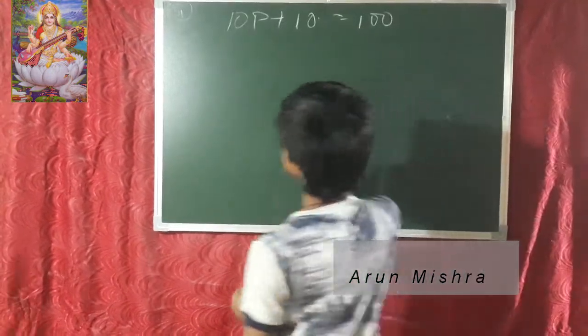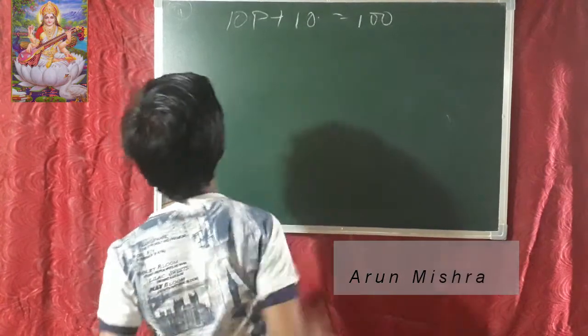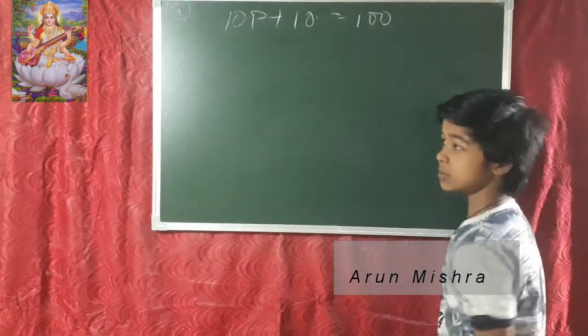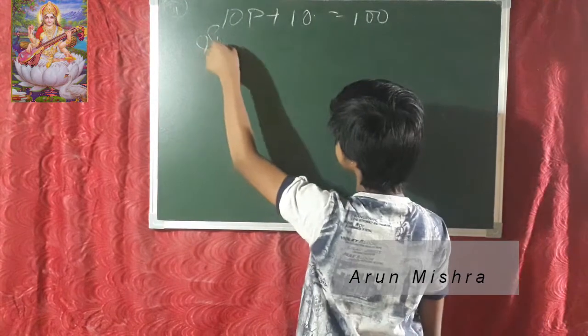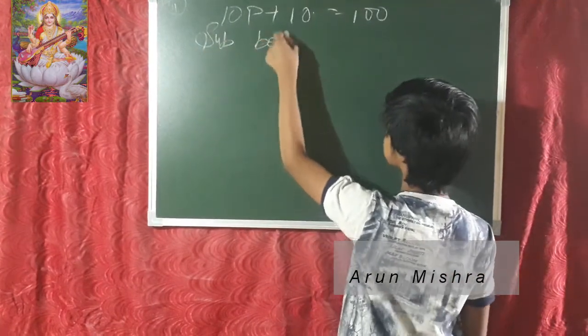So friends, now we are going to start our second question: 10p plus 10 is equal to 100. Add or subtract? Subtract. Subtract 10 from both sides.